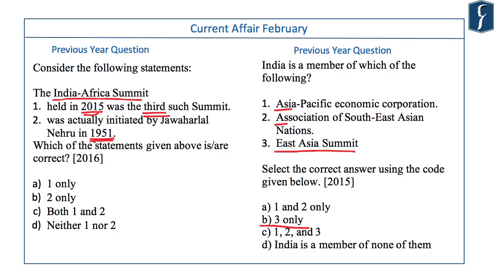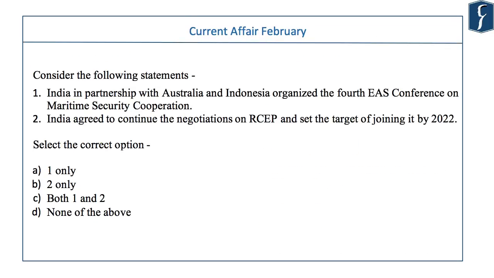Also, if you use some logic, back in 1951, India was not so strong that India on one side and representation of Africa on the other side will have a meeting like this, because India herself was a poor nation back then. So, with whatever logic, statement 2 seems incorrect. Answer is option A.